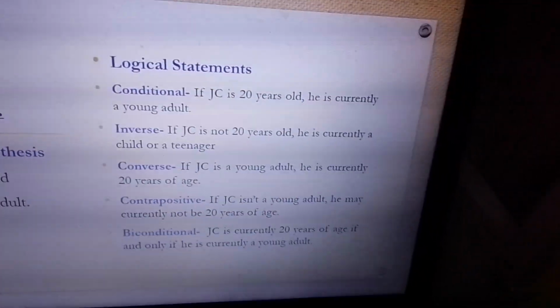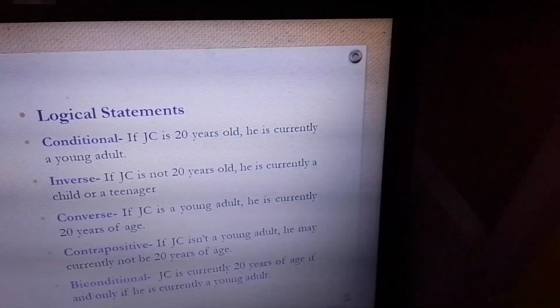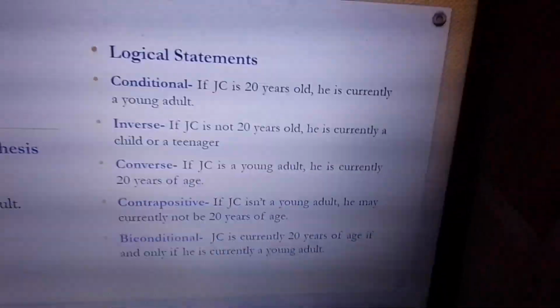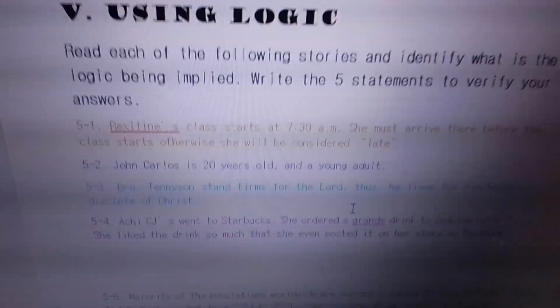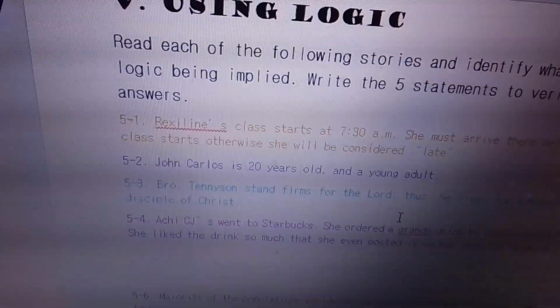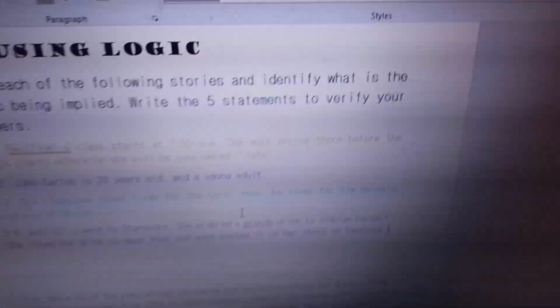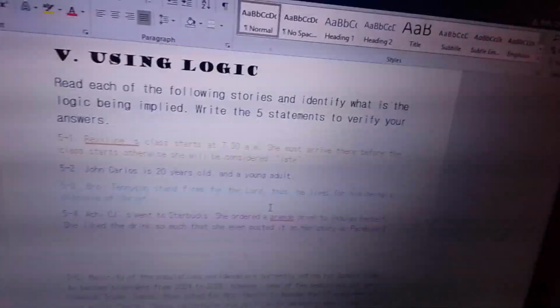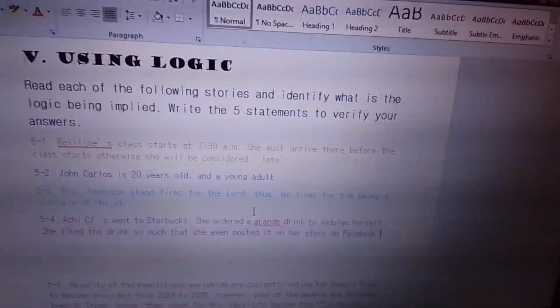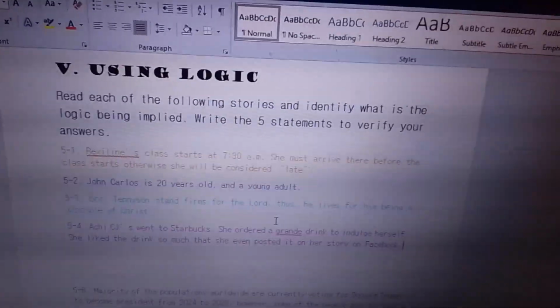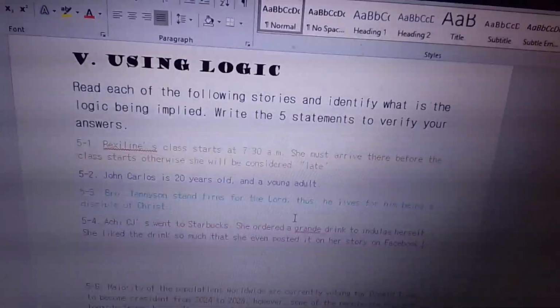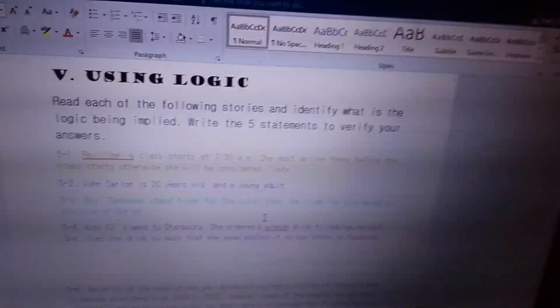Now let's go to number 3. Please wait for a while. In number 3, Brother Tennyson stands firm for the Lord. Thus, he lives for him being a disciple of Christ. Yan. So in this statement, this is Brother Tennyson. Take note that Brother Tennyson is my church pastor in church. So let's identify the following.